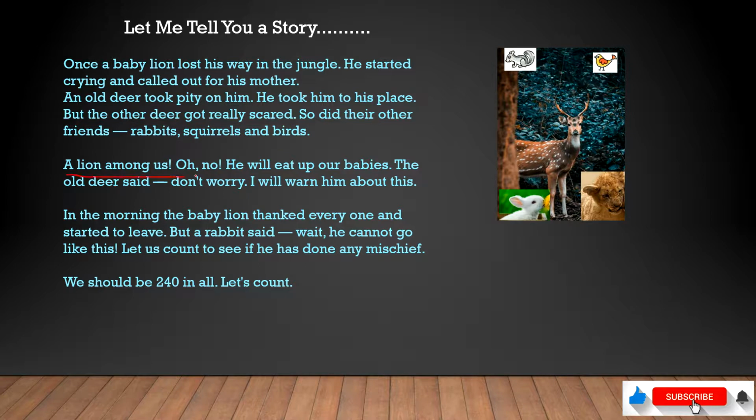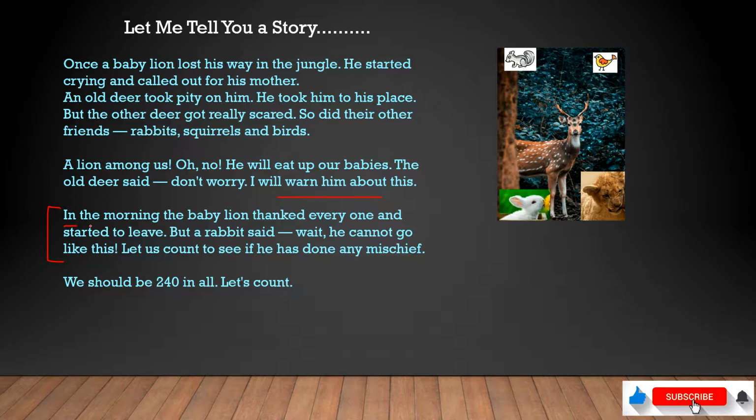A lion among us! Oh no, he will eat up our babies! The old deer said, don't worry, I will warn him about this. So the other animals were very scared because they saw this lion in their place and they were worried about their babies as well as their own lives. So this old deer told them, I will warn him about this. He won't do any damage to their animals or their friends.